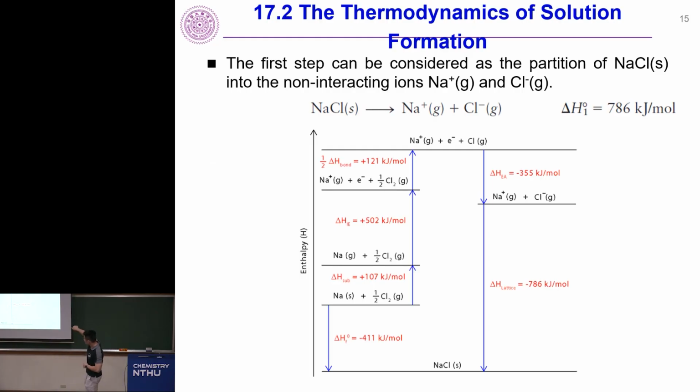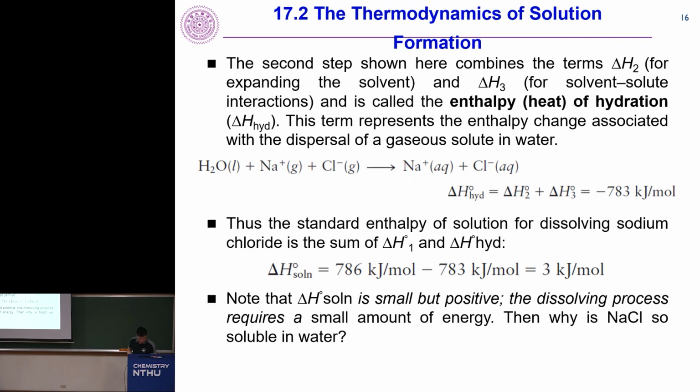All right, and lastly, you can come up with a Born-Haber cycle to think about this. That is, sodium chloride breaks into the corresponding gases, which will be this part. So this whole thing will be delta H1. Right? And the remaining thing will just be what? The corresponding hydration energies. Okay?